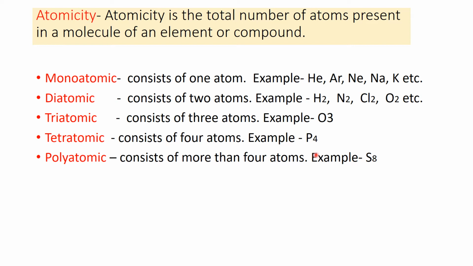In the case of phosphorus, one molecule of phosphorus has four atoms. Polyatomic consists of more than four atoms. In the case of sulfur, S8, it has 8 atoms in one molecule of sulfur. So it is polyatomic.